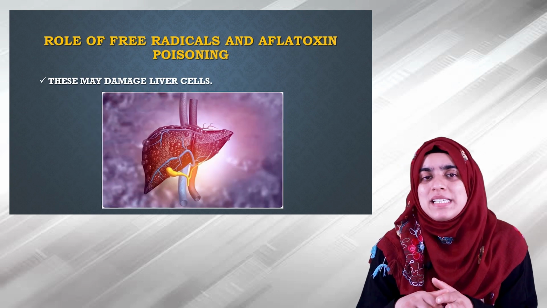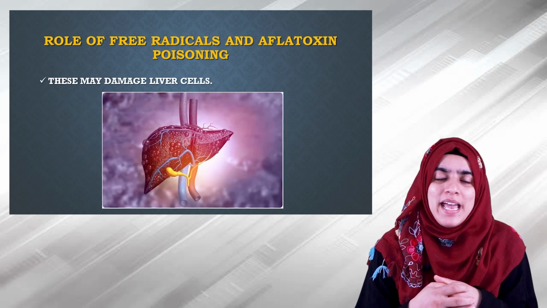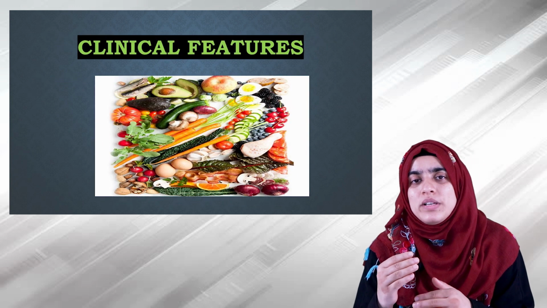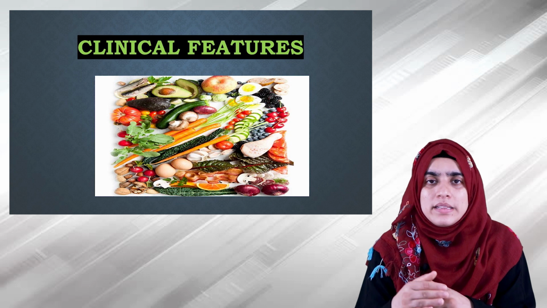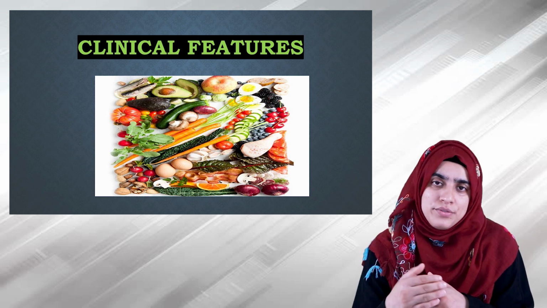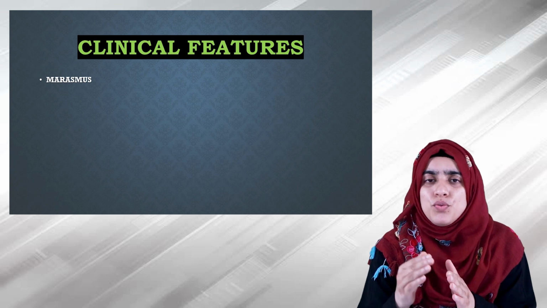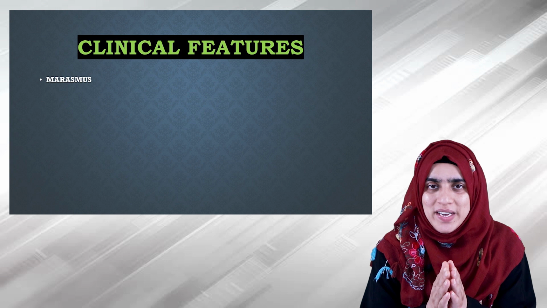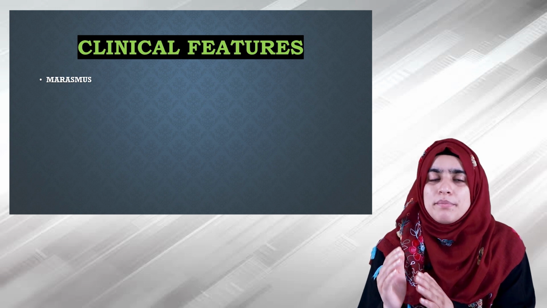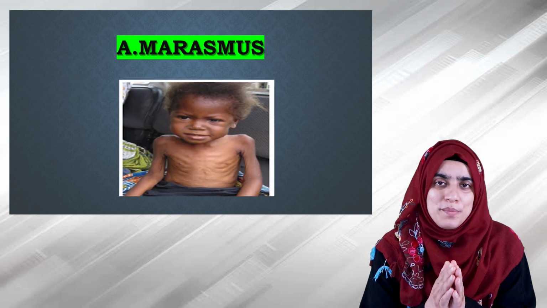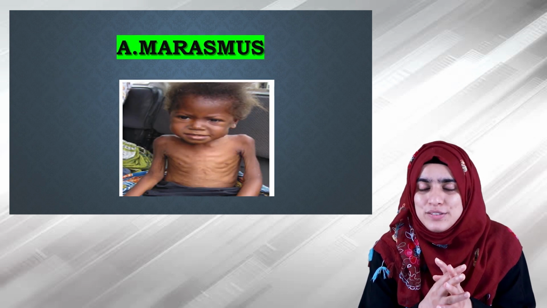Let's talk about some of the clinical features of this condition. Obviously, the clinical presentation will depend upon the type, the severity, as well as the duration of the dietary deficiencies. There usually are two main conditions which you may be knowing, right? These are marasmus and kwashiorkor again. We'll talk about the clinical features of marasmus.